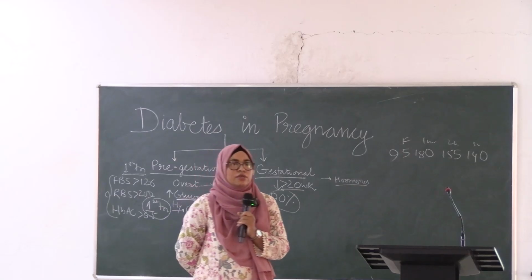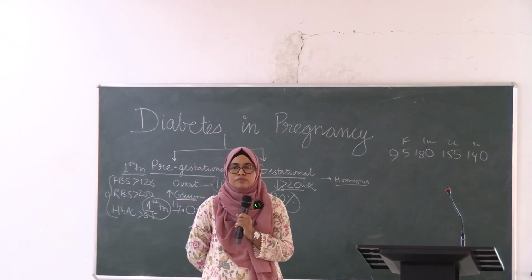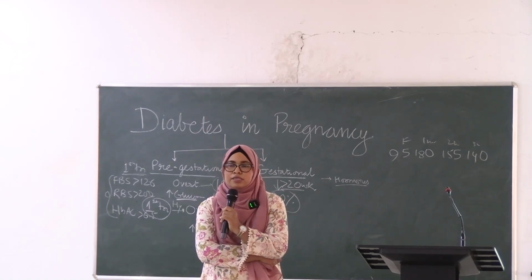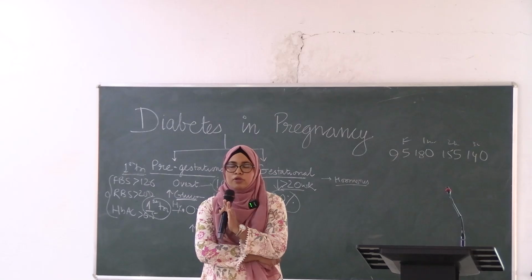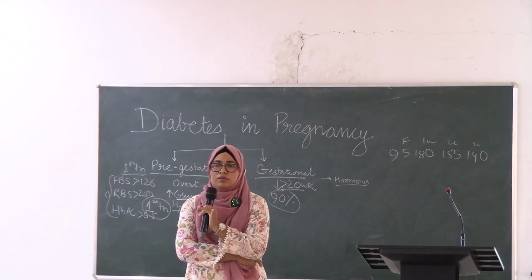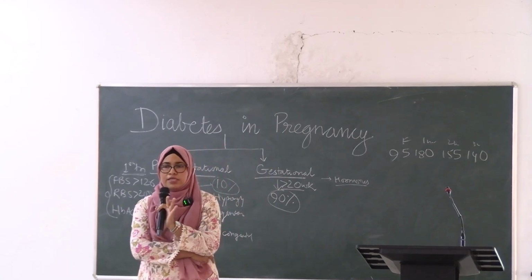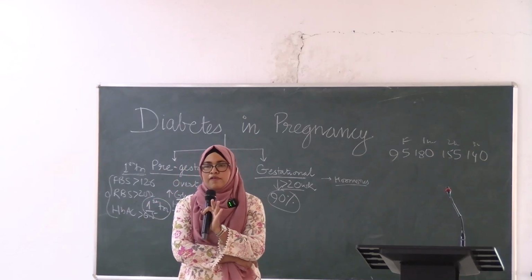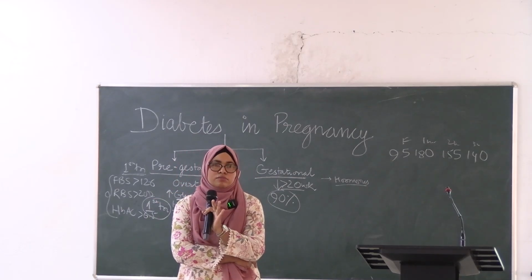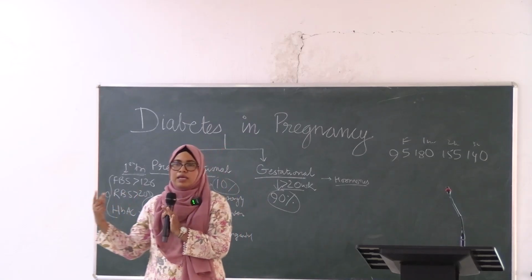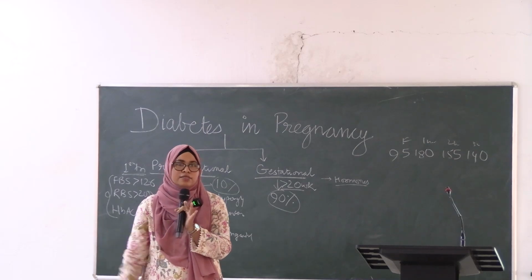So how you will manage a patient with diabetes in pregnancy? Suppose the patient comes to you with a report of 75 gram OGTT more than 140 milligram. Okay. What you will advise the patient first? Suppose the blood sugar level is 156. Okay, 75 gram glucose she has taken. After 2 hours, the blood sugar level is 156. What you will advise? 3 options A, B, C. MNT, insulin, or OHA. What you will advise?